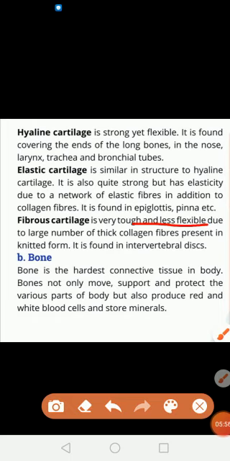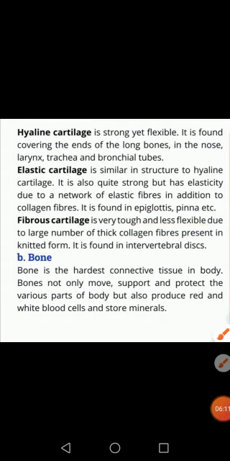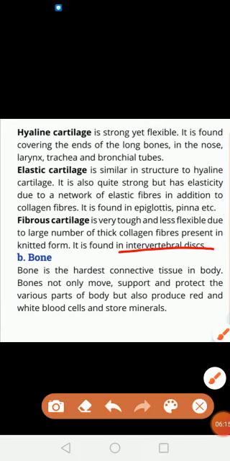Fibrous cartilage is very tough because the collagen fibers are very densely knitted, so it is tough but less flexible, and it is found in the intervertebral discs.